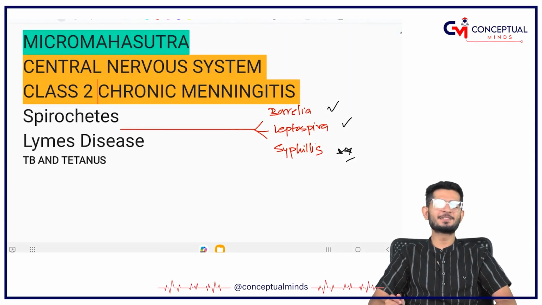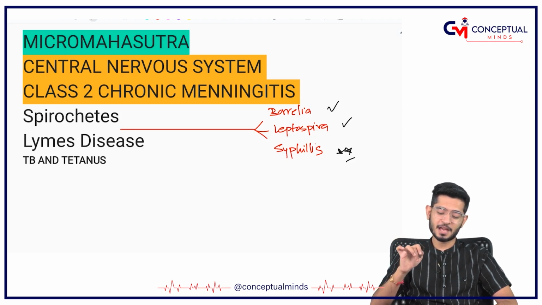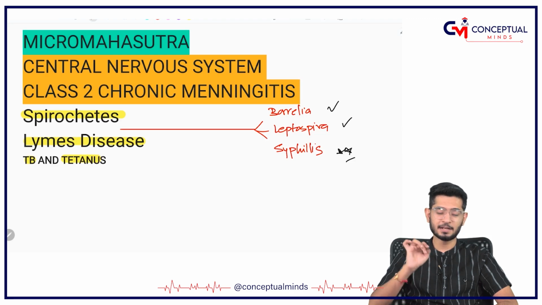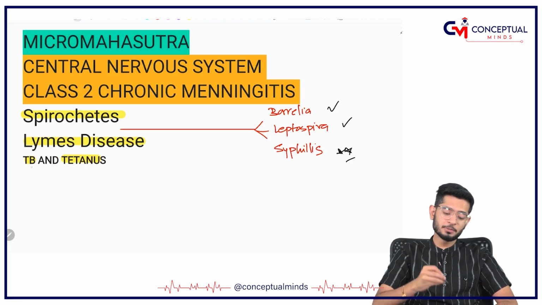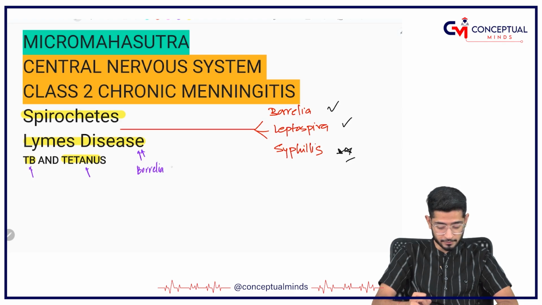Hi dear friends, this is Chhh Sutra going on, and yes, we are in central nervous system classes. We are discussing class 2 that is related to chronic meningitis. Chronic meningitis has got organisms like spirochetes, like Lyme disease, tuberculosis and tetanus. Now, tuberculosis we have already discussed, tetanus we have already discussed, Lyme disease we have already discussed, if you remember, Borrelia burgdorferi.